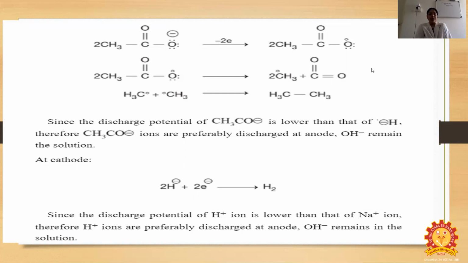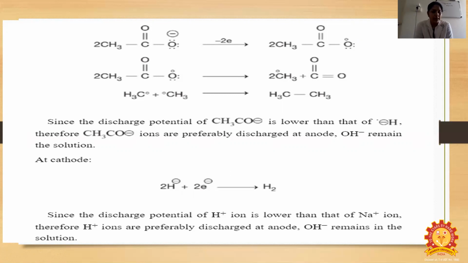Since the discharge potential of CH3COO minus is lower than that of OH minus, CH3COO minus ions are preferably discharged at the anode, and OH minus remains in the solution.